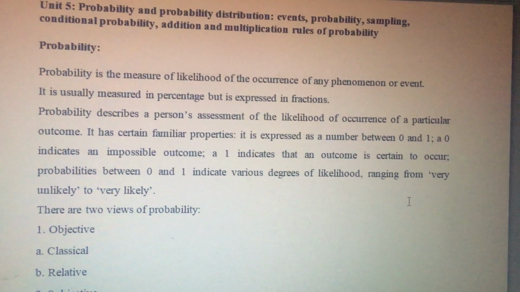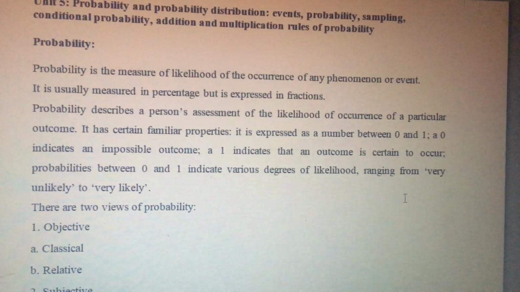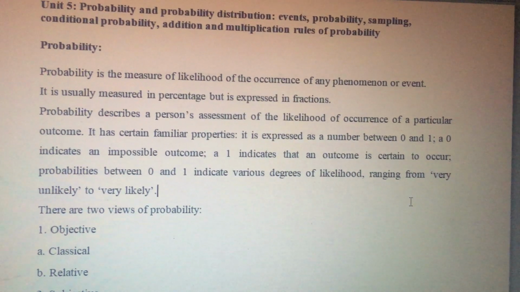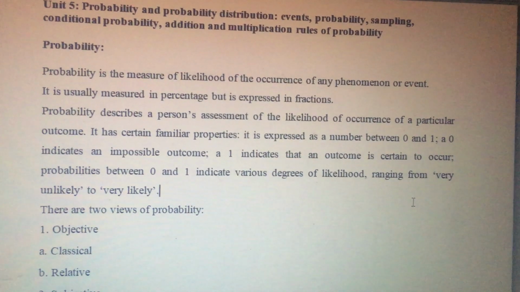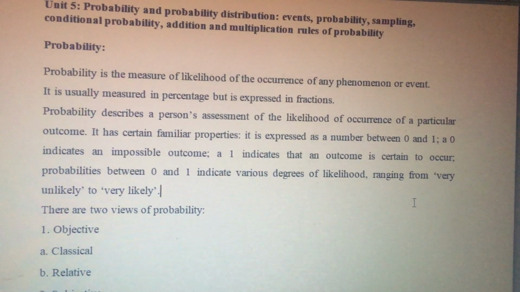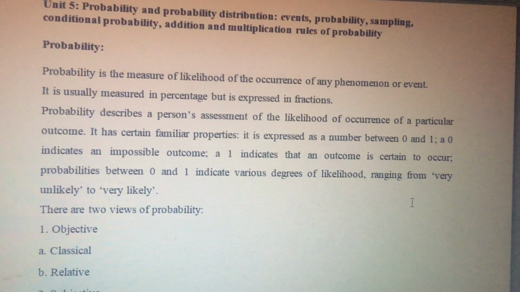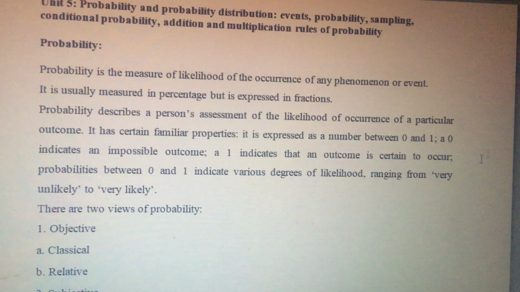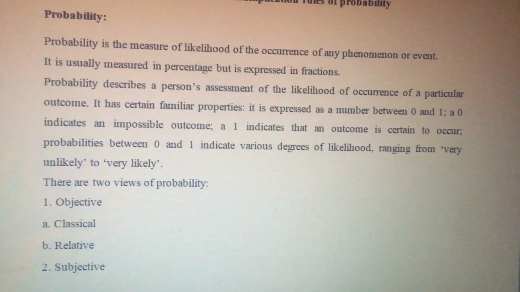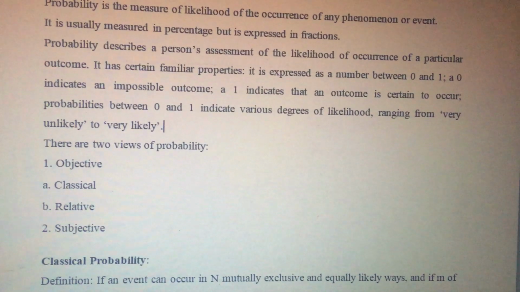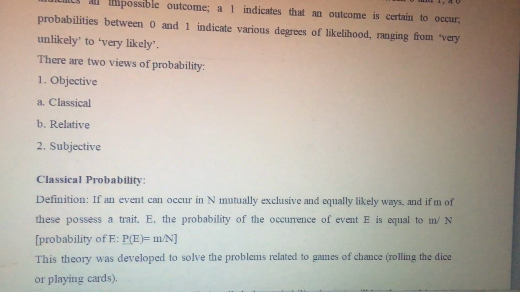It has certain familiar properties and is expressed as a number between 0 and 1. 0 indicates an impossible outcome, and 1 indicates that an outcome is certain to occur. Probabilities between 0 and 1 indicate various degrees of likelihood, ranging from very unlikely to very likely. There are two views of probability: objective and subjective. In objective, we discuss classical and relative probability.